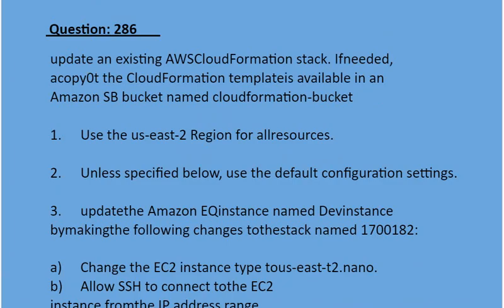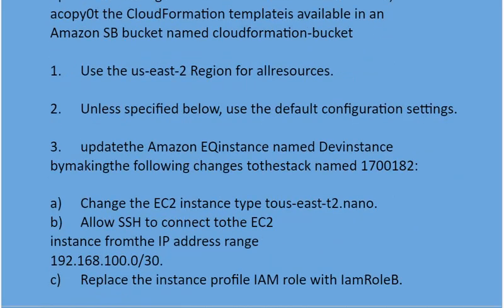Question is, update an existing AWS CloudFormation stack. If needed, a copy of the CloudFormation templates is available in an Amazon S3 bucket named CloudFormation bucket. First, use the US East 2 region for all resources. Second, unless specified below, use the default configuration settings. Third, update the Amazon EC2 instance named dev instance by making the following changes to the stack named this.